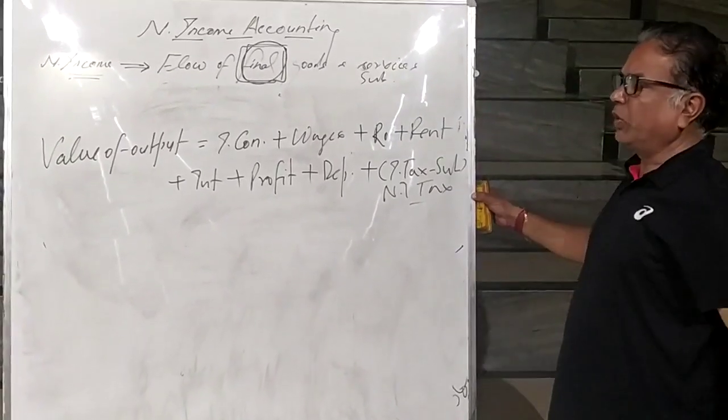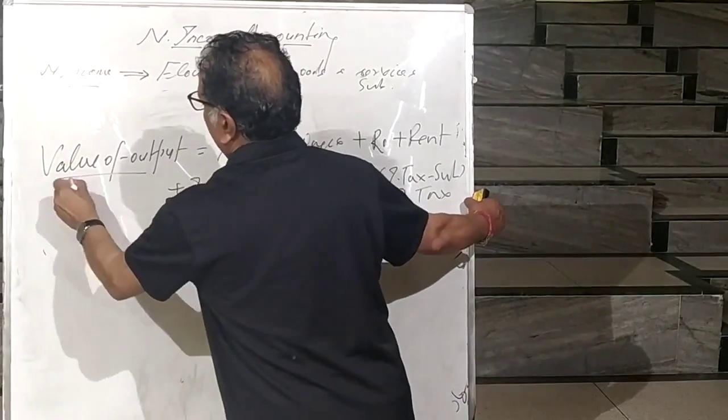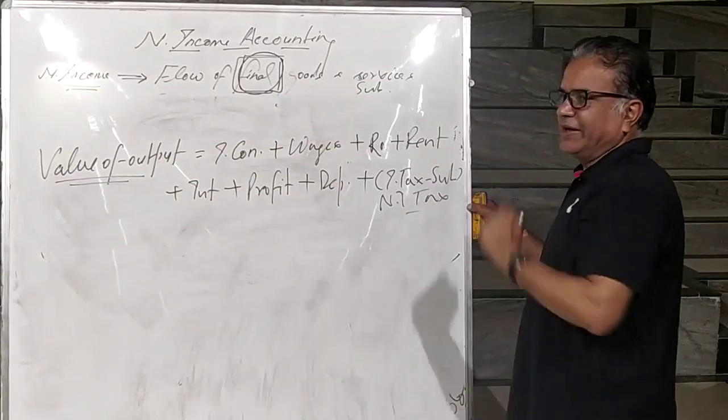So this is the first formula to calculate value of output in corporate enterprises.